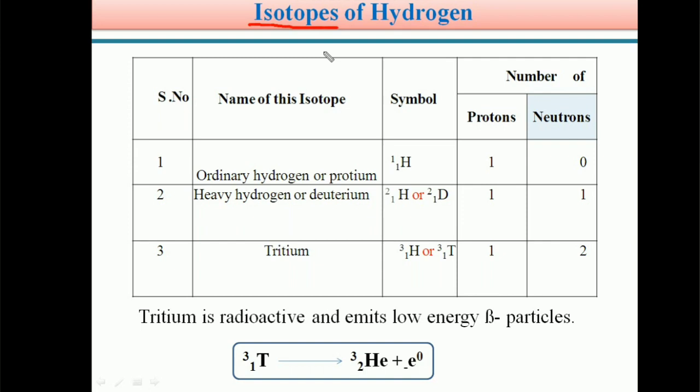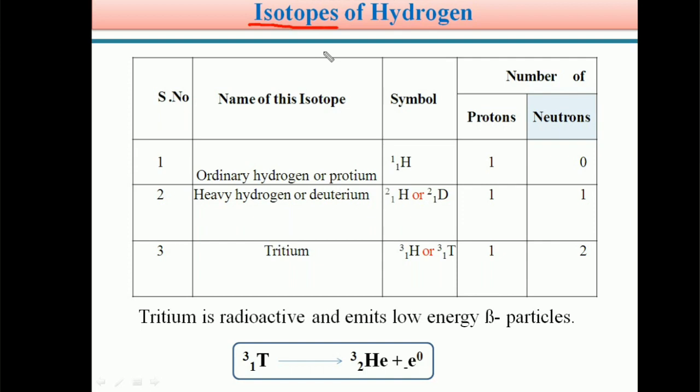That means they have the same number of protons and the same number of electrons, but differ in their number of neutrons. So isotopes definition we know very well, students.